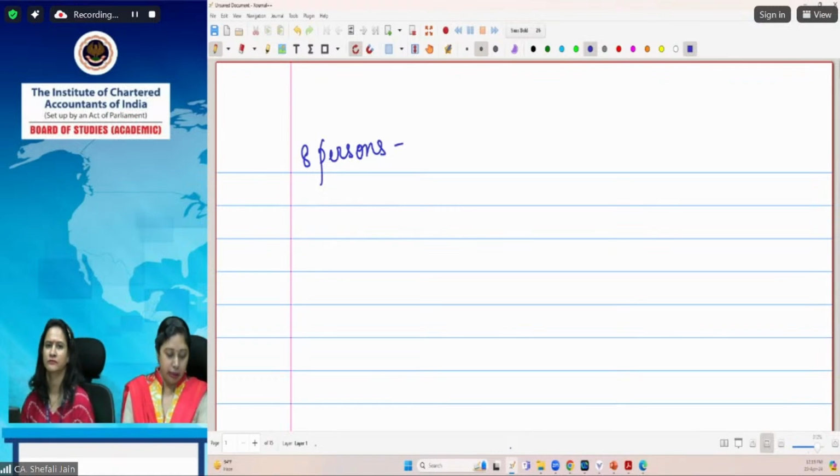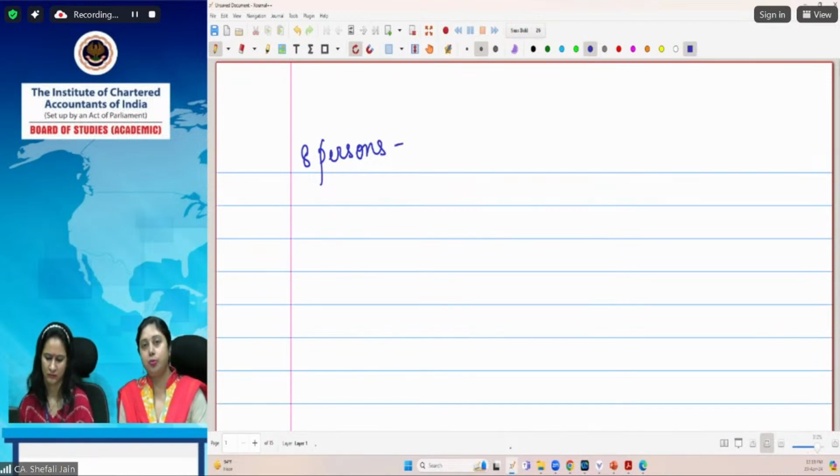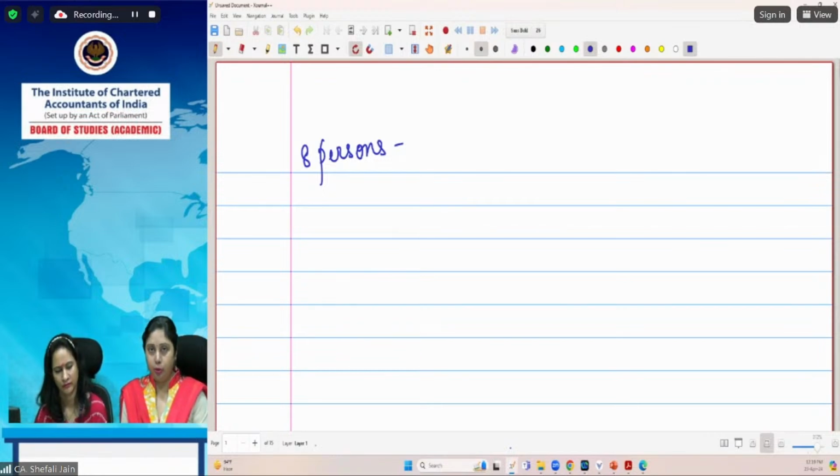Any motor vehicle which is used for transportation of goods, the credit of the same is freely allowable, that is not blocked at all. Second comes the transportation of passengers. If any motor vehicle is used for transportation of passengers, then we have to see the seating capacity of that particular motor vehicle. And if the seating capacity is up to 13 persons, including driver, that means 12 plus 1.